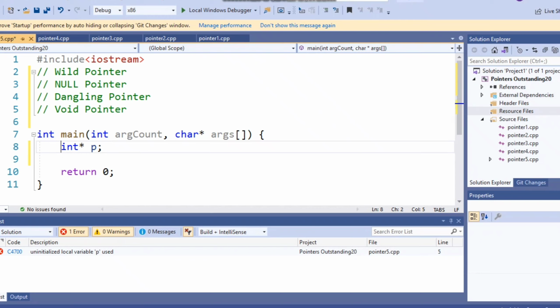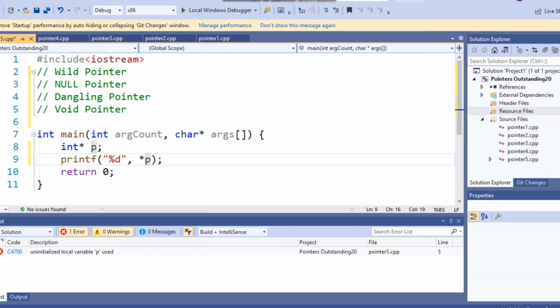In this program, I've taken a pointer of type int star. Now, the question comes, what is the value of p because it is not initialized? In modern day IDEs, unless the variables are initialized, you cannot use the variable. P must be holding an address because it is not initialized, so I'm assuming P is holding a junk address. So if I try to print the value present in the address by dereferencing P, in the earlier IDEs we used to get a junk value. In the present day IDEs, this printf will not run because P is not yet initialized.